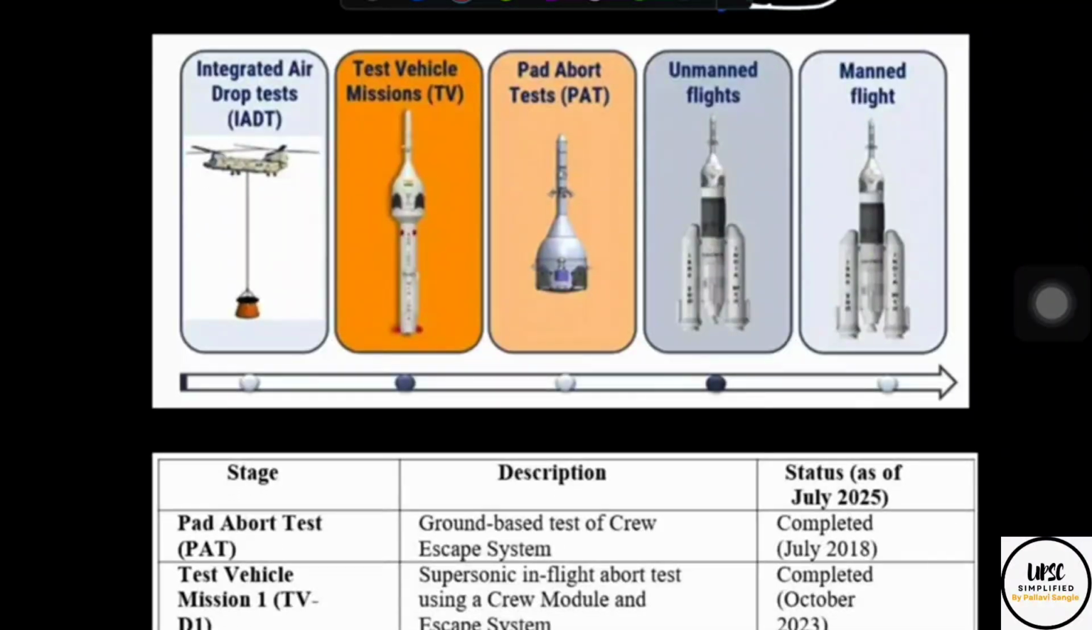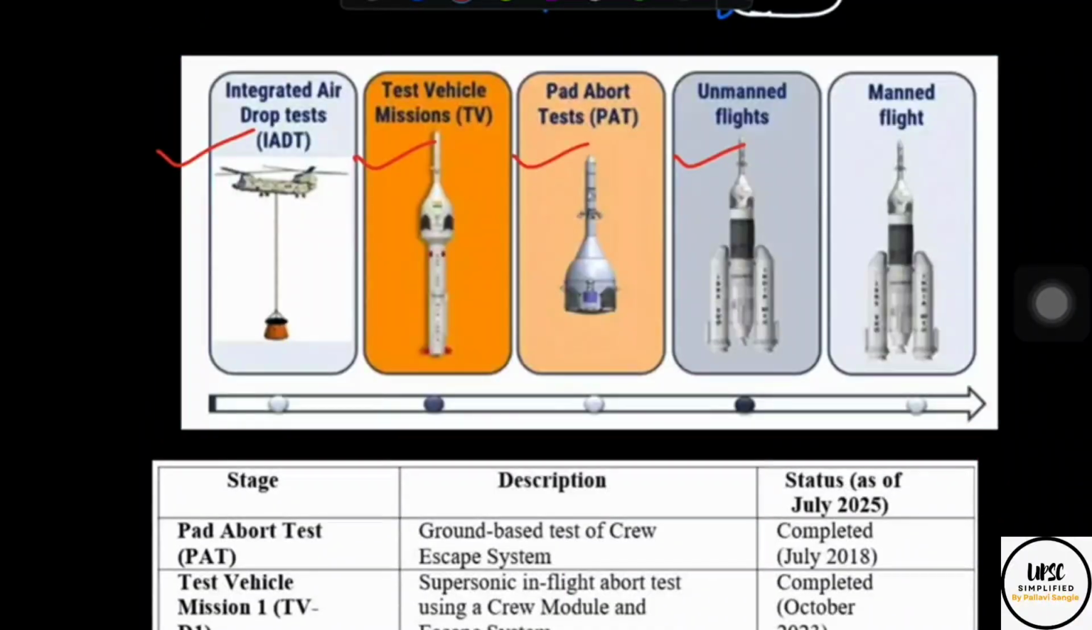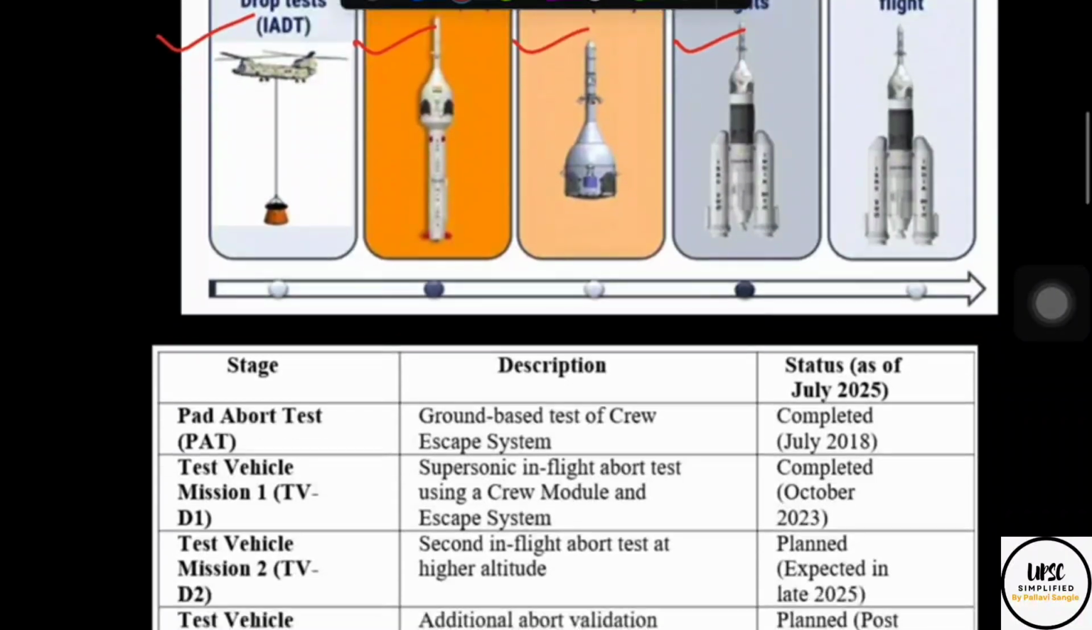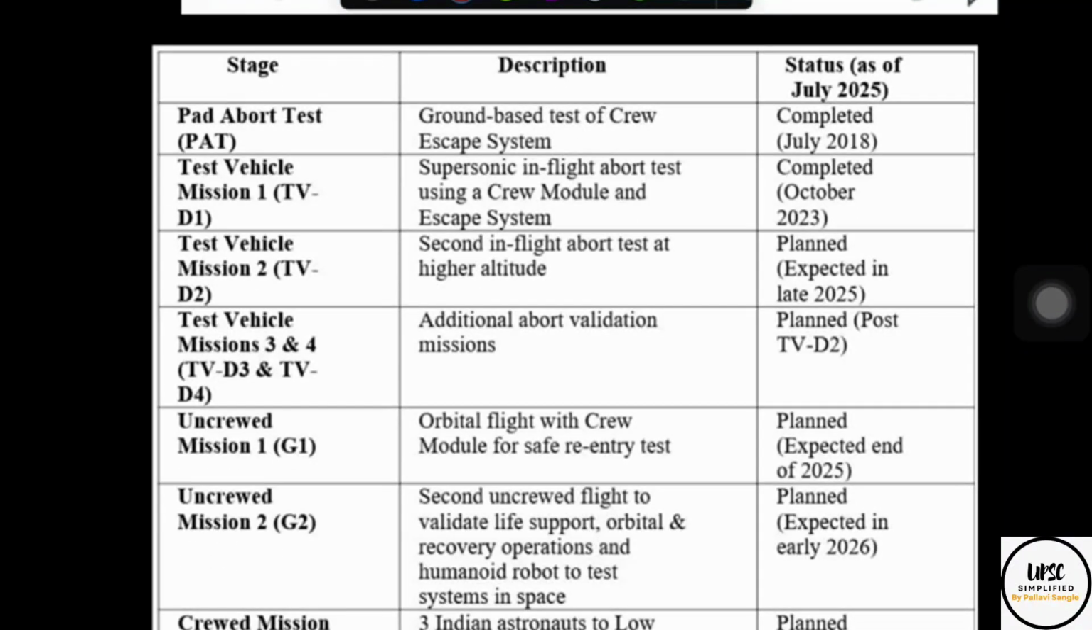First all the normal tests will happen: integrated air drop test, test vehicle missions, pad abort test, then unmanned flights will happen, and then the manned flight will happen. We are at the stage where we are planning an unmanned flight in the last quarter of 2025, late 2025. This is just a chart where the picture will be clear on what is exactly happening. The pad abort test is a ground based test of the crew escape system, and there are other tests like test vehicle mission 1, TV-D1, TV-D2, TV-D3 and 4. All these things are important from the abort mission point of view. If any challenges happen, this will be helpful.